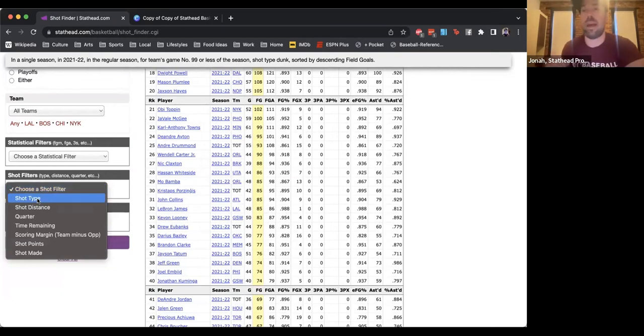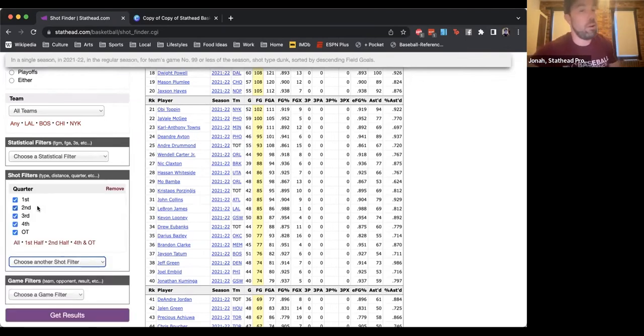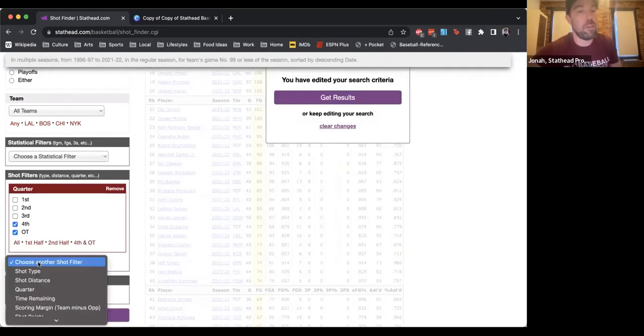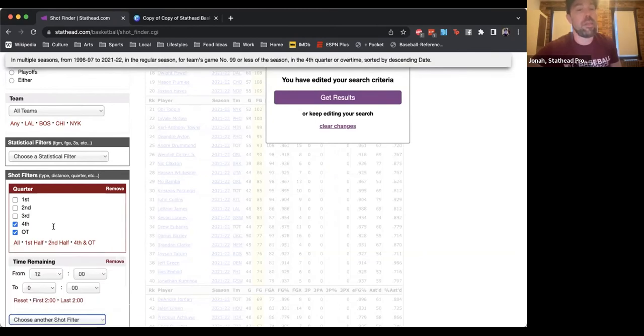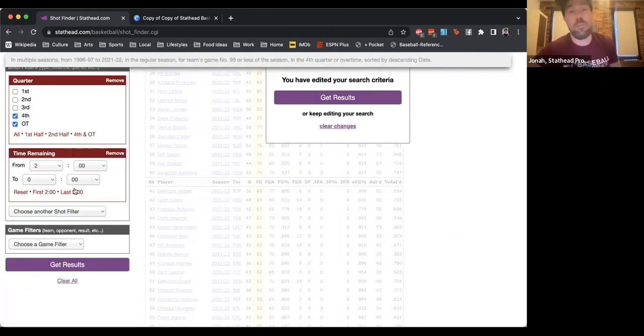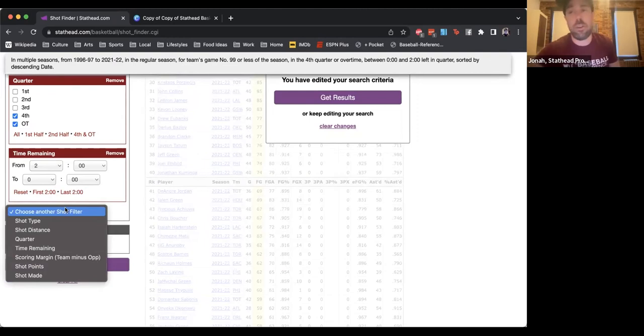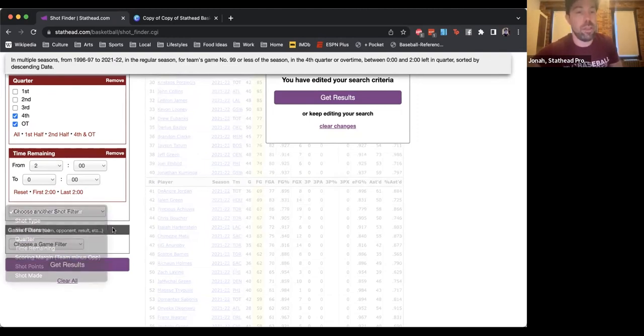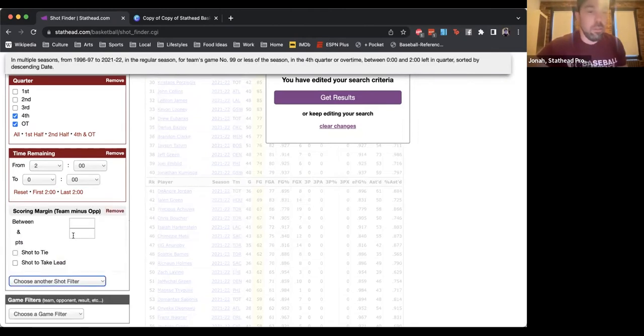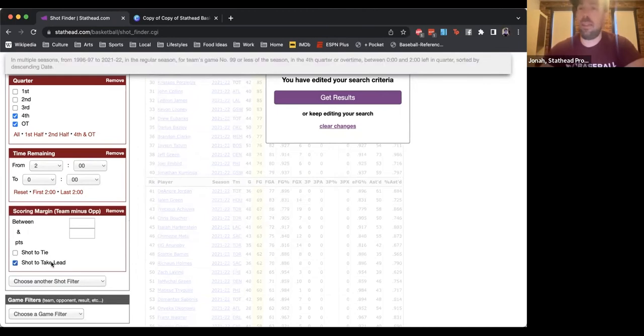Who's the best in winning time? Who's the best shooter? You can look by quarter and get it down to the 4th quarter every time. And you can go to time remaining and get it down to the last 2 minutes. And obviously, there's no definition of clutch, so you can decide for yourself, but let's do shots to take the lead.